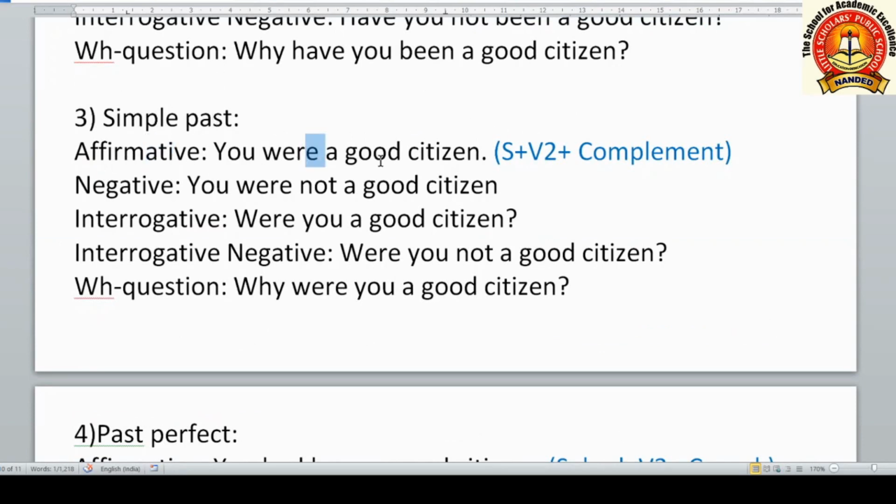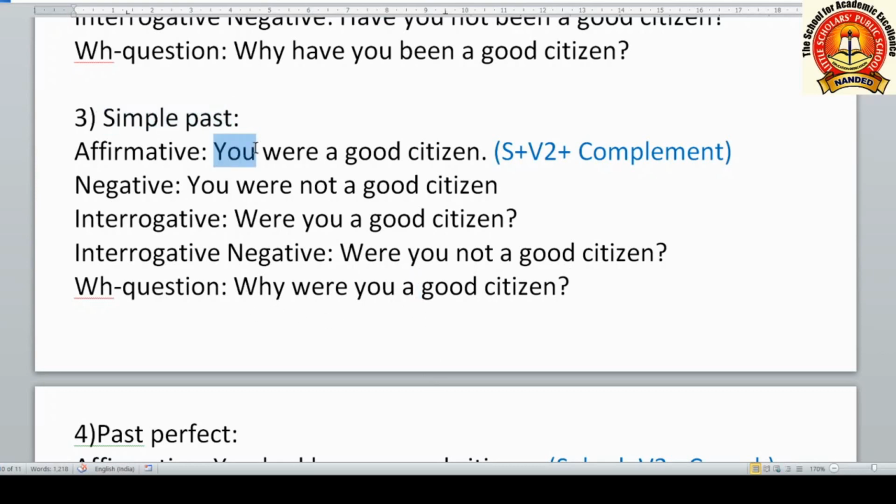Affirmative. You were a good citizen. This is showing subject plus V2 form. We use V2 form in simple past tenses. And V2 form is was or were. Here subject is you. This is why were we are using. Negative, you were not a good citizen. Interrogative, were you a good citizen? Interrogative negative, were you not a good citizen? WH question, why were you a good citizen or why were you not a good citizen? This is how we used it in simple past.